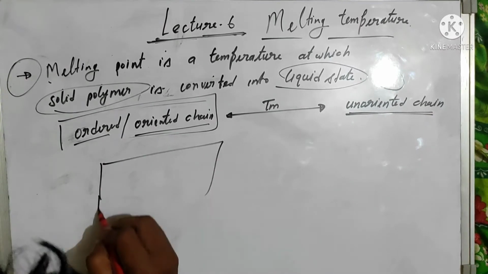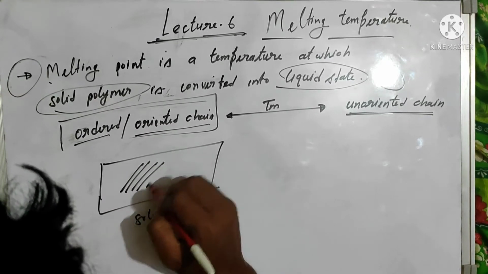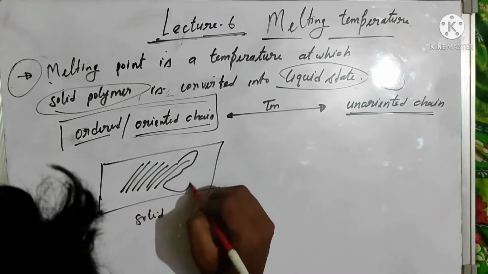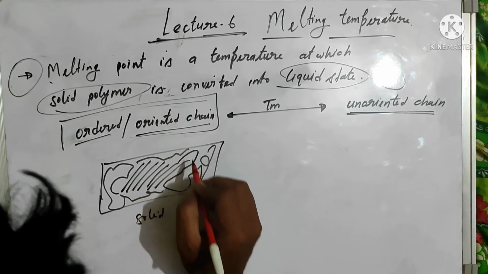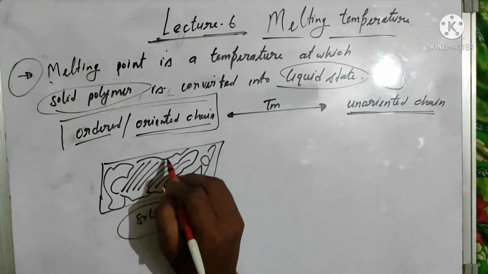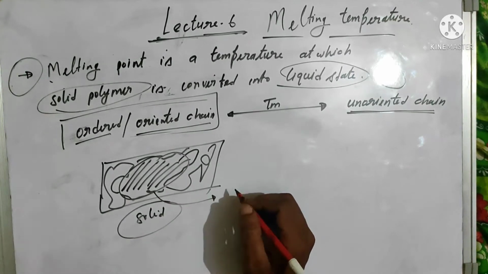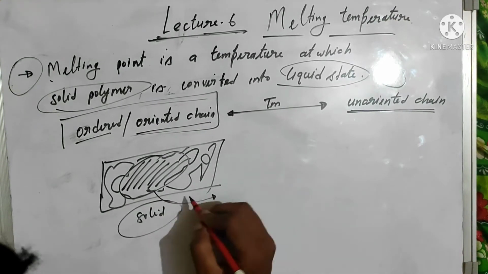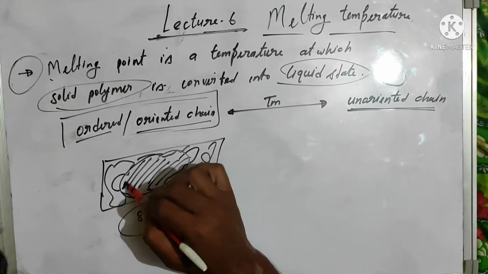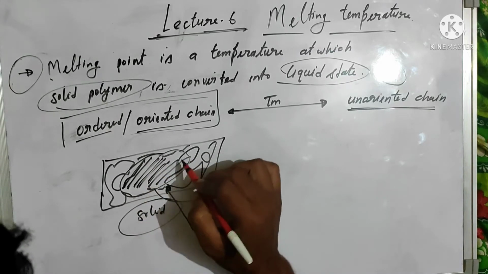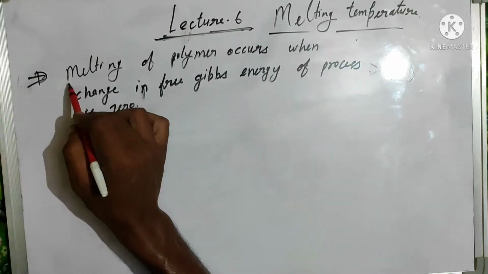Simply say that this is a solid polymer which has some ordered structure and some random structure. Then melting point is the property of this ordered structure. So you can say the melting point is a property of the crystalline region in the polymer. When some temperature is given to this polymer, this ordered chain is converted into the unoriented chain at the melting point.